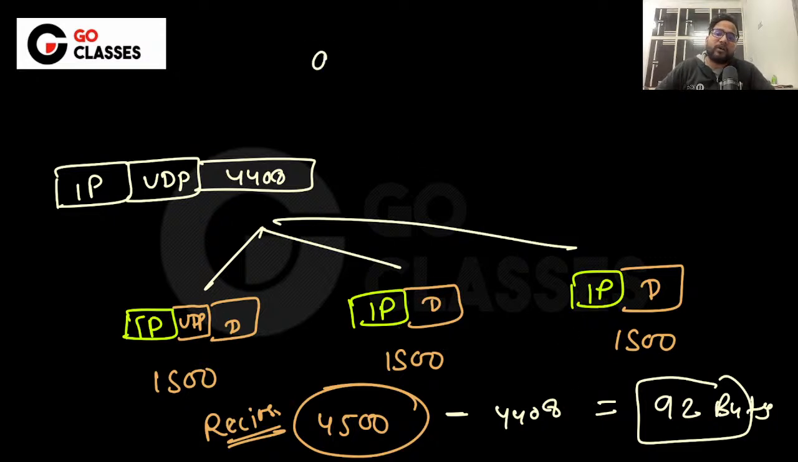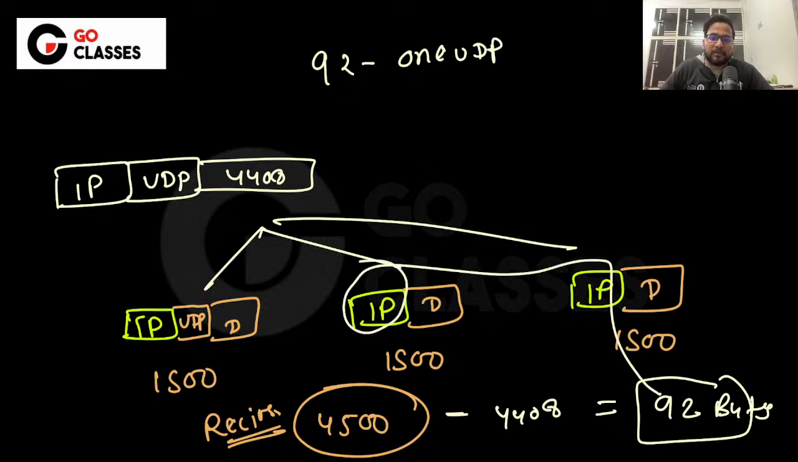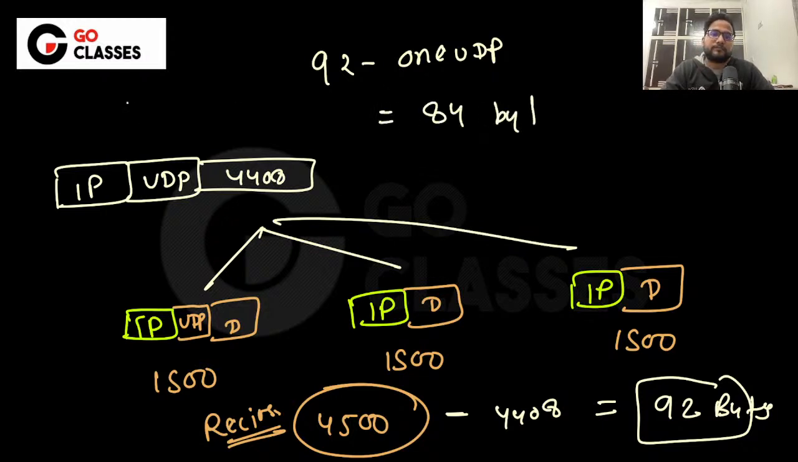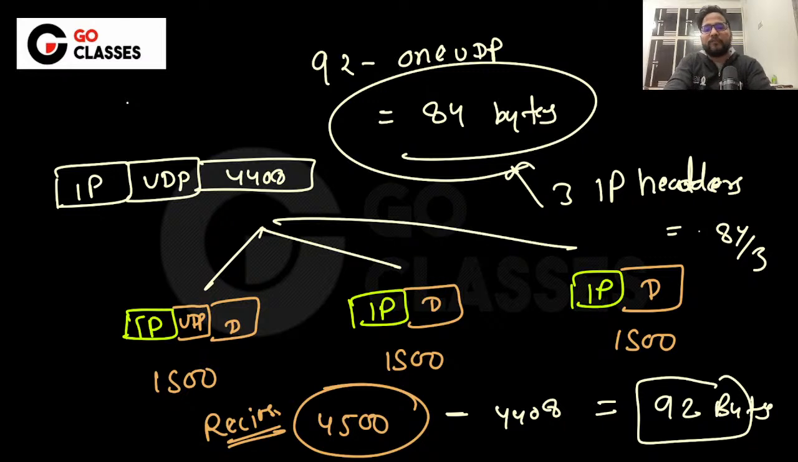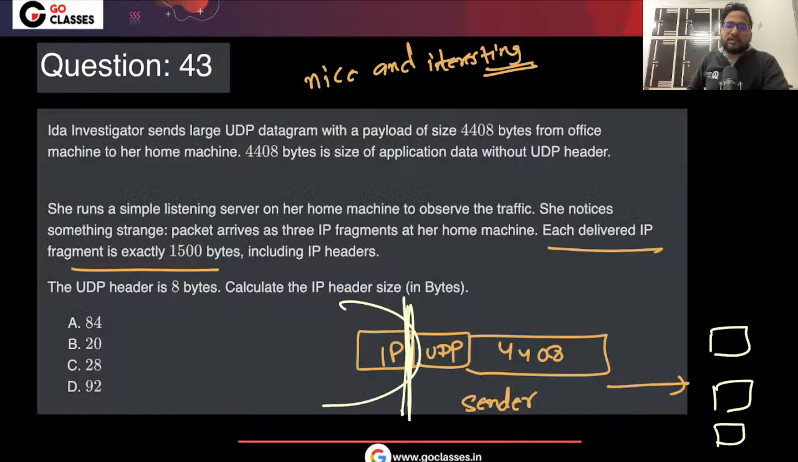So 92 minus 1 UDP header. UDP is given as 8 bytes of header, so basically it will be 84 bytes, right? So this is 3 IP headers. So 84 divided by 3 will be the answer. Okay, 28. So 28 is the correct answer here.